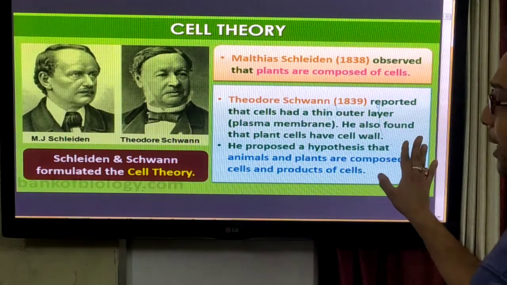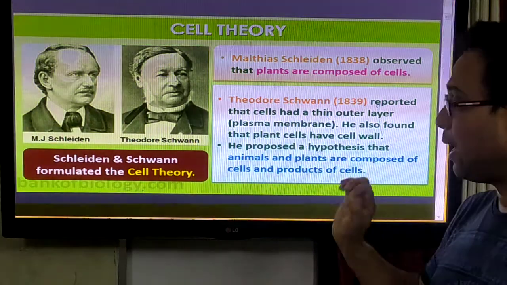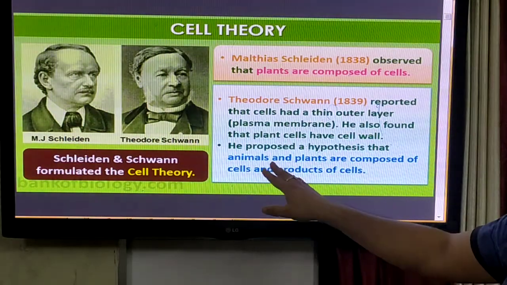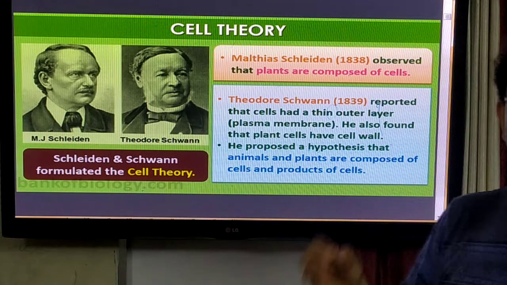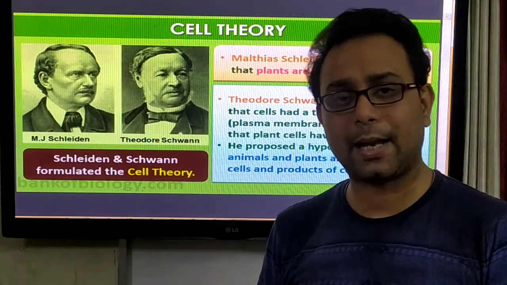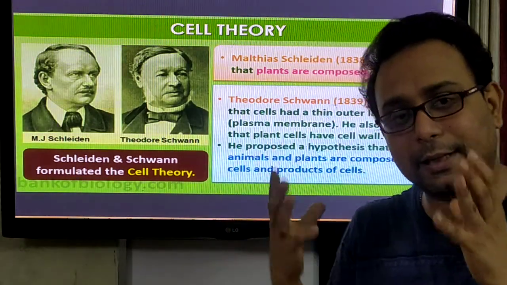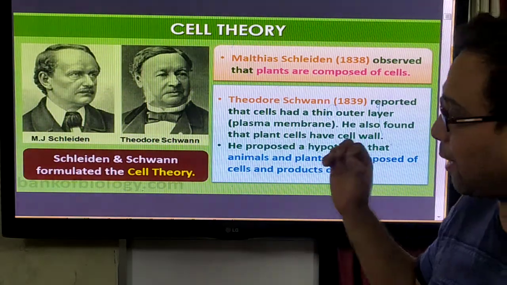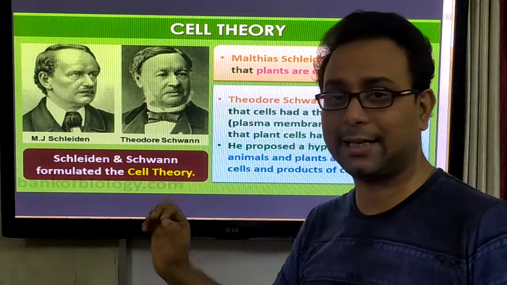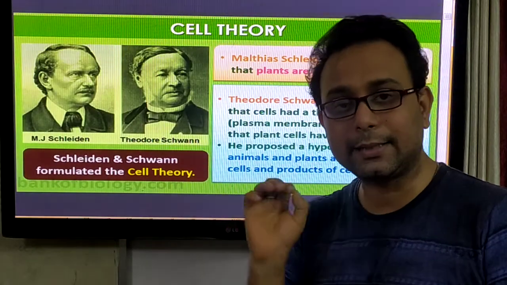He also found that plant cells had a cell wall, and he proposed that animals and plants are composed of cells and products of cells. Any living thing, any plant, any animal, is made up of cells. That is the most important hypothesis of Schleiden and Schwann in the cell theory.